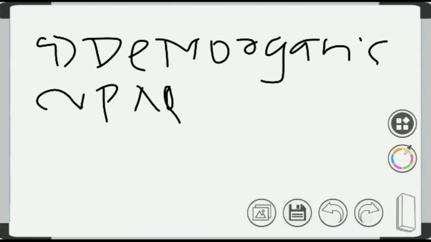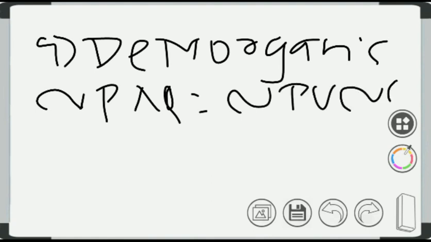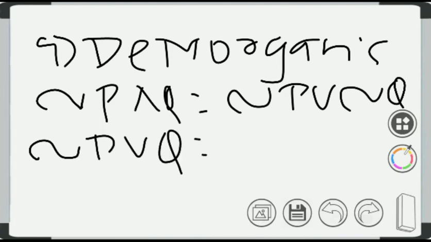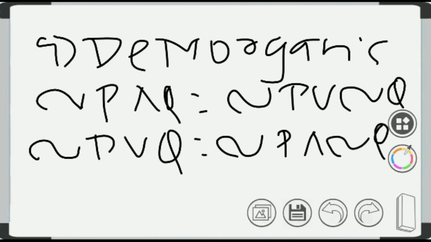There is a negation sign, so it changes to negation of P or negation of Q. Then the negation of P or Q equals negation of P and negation of Q. This is how De Morgan's law is denoted.